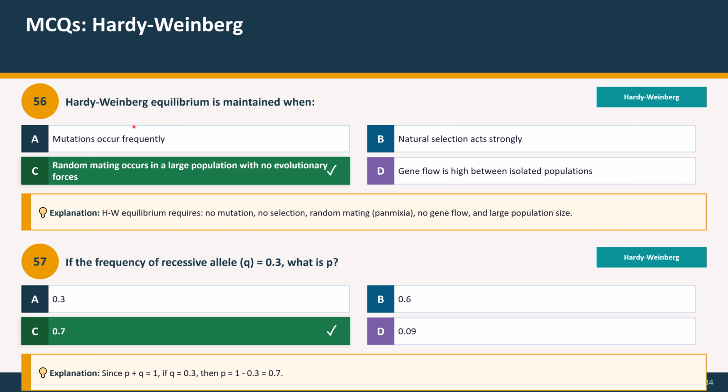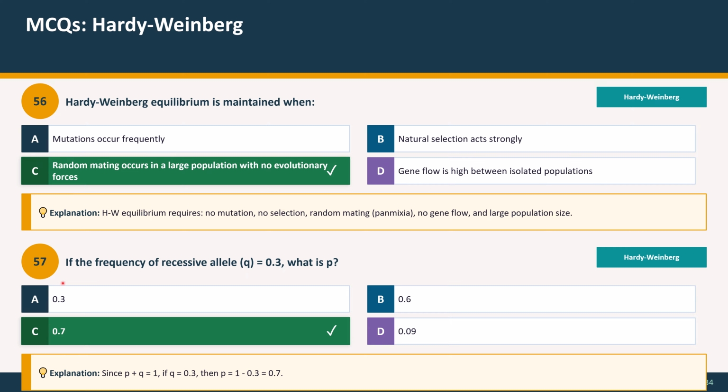Question 56. Hardy-Weinberg equilibrium is maintained when: option A, mutation occurs frequently; option B, natural selection acts strongly; option C, random mating occurs in a large population with no evolutionary forces; option D, gene flow is high between isolated populations. And the correct option is option C, random mating occurs in a large population with no evolutionary forces. Explanation: Hardy-Weinberg equilibrium requires no mutation, no selection, random mating, no gene flow, and large population size.